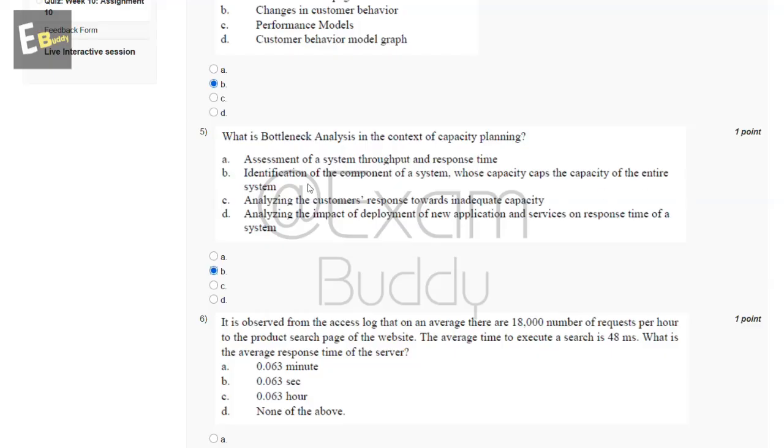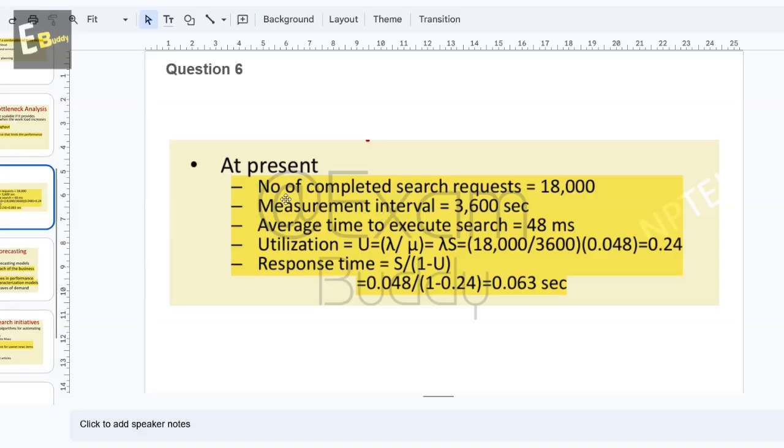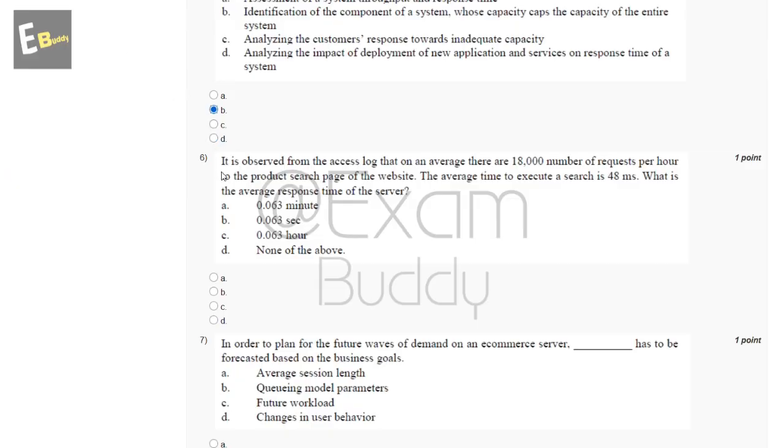Now the sixth question is: it is observed from the access log that on average there are 18,000 requests per hour to the product search page of the website. The average time to execute a search is 48 milliseconds. What is the average response time of the server? So these are the options, and now let's check the answer of our sixth question. Question sixth: number of completed search requests 18,000, measurement interval 3,600 seconds, average time to execute a search equal to 48 ms, and the calculation is this, and the answer is 0.063. So the answer of our sixth question is B.